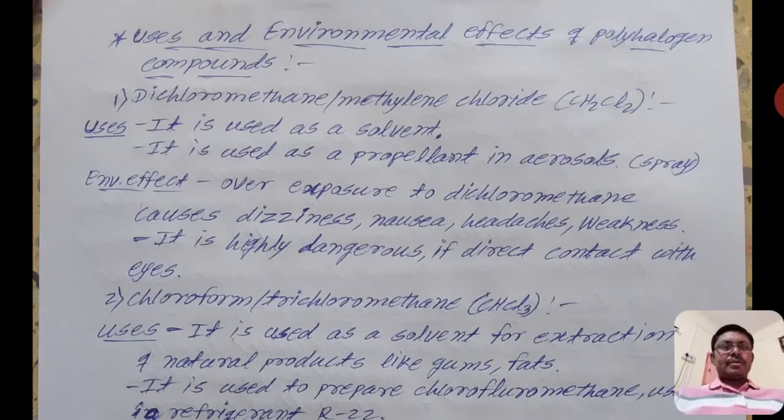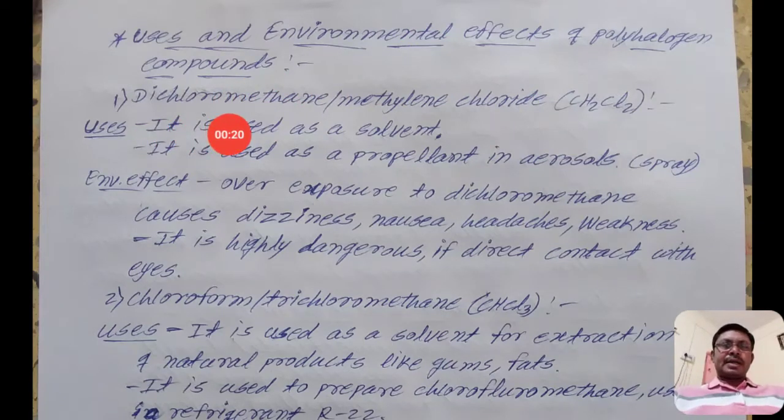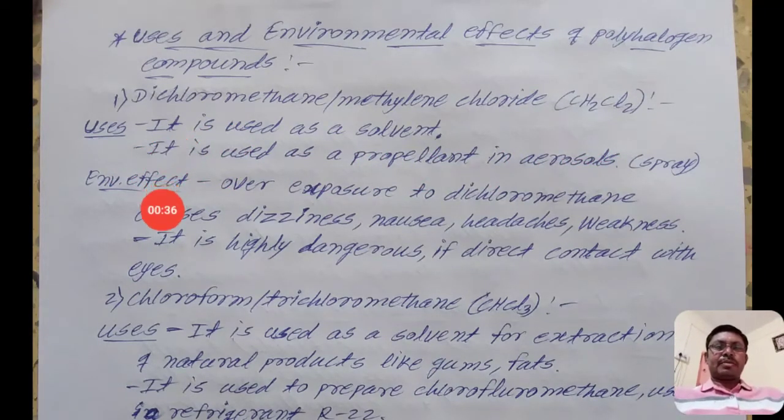In this video, we will discuss the uses and environmental effects, or side effects, of polyhalogen compounds. The first is dichloromethane, or methylene chloride, which has the formula CH2Cl2. There are two uses and two side effects or environmental effects of dichloromethane.